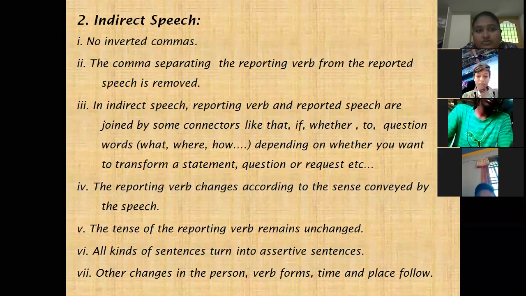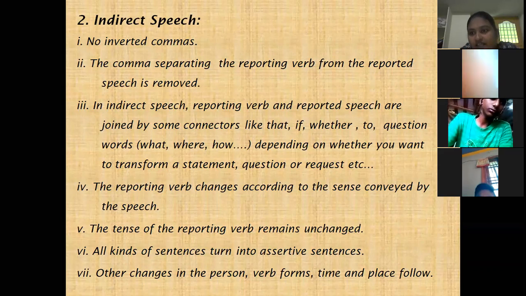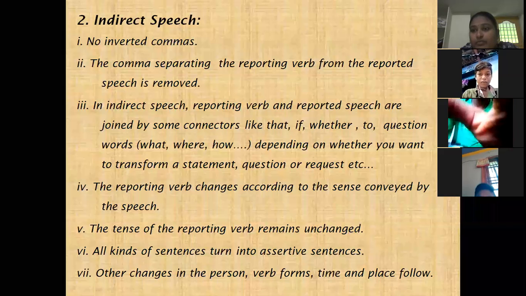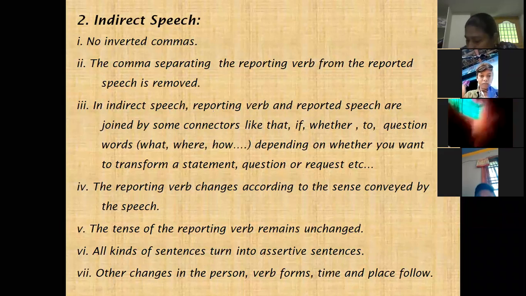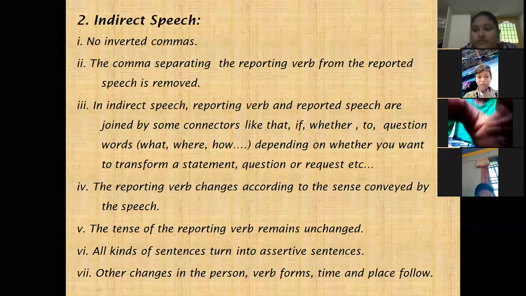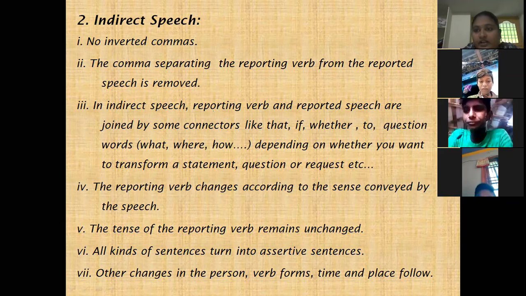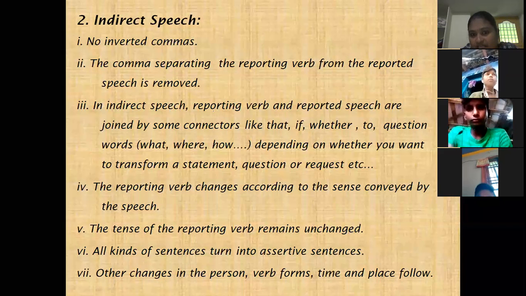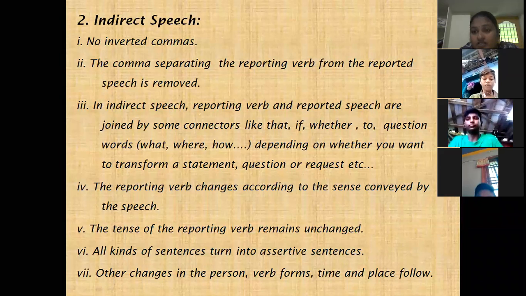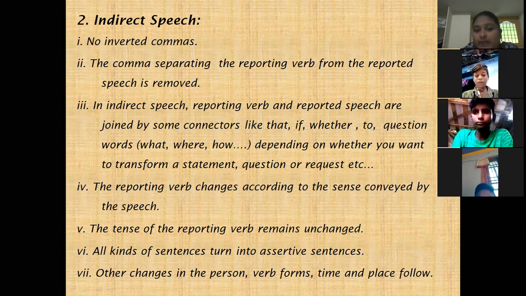And next, coming to the connectors. Connectors also differ basing on the type of the sentence. To join the reporting verb and reported speech, we have to use a connector. That also differs depending on the type of the sentence.